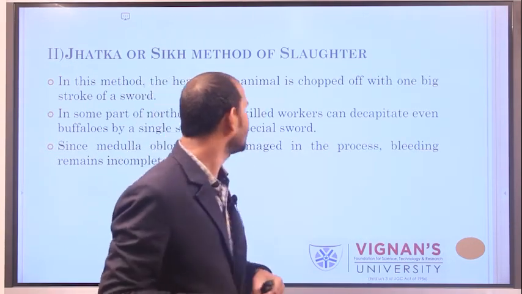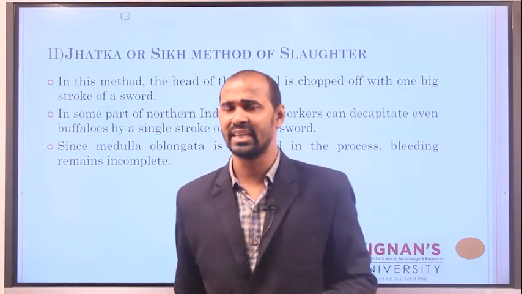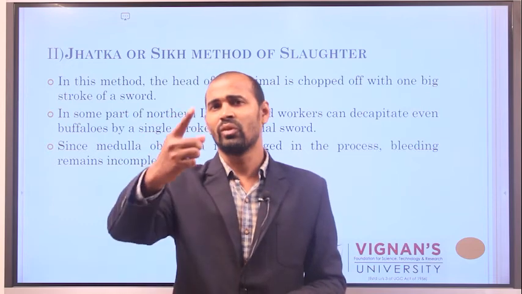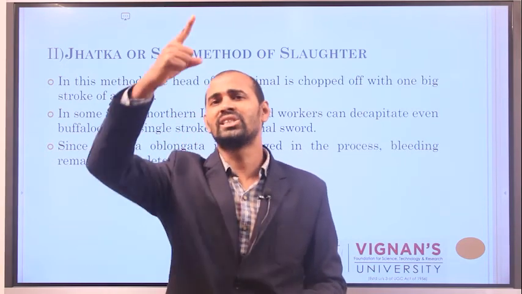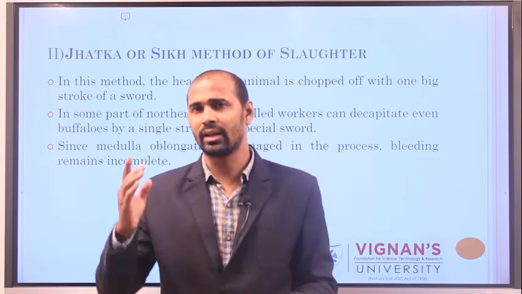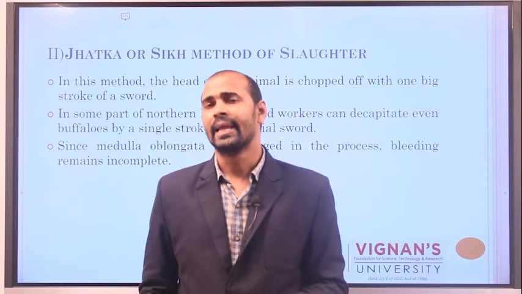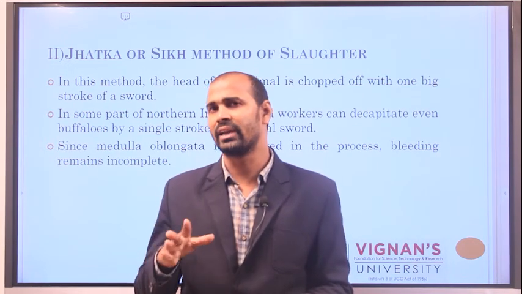What is the Jhatka method? In this method, the animal's head is decapitated with a sharp knife in a single stroke. Since the head is separated from the body, the medulla oblongata is severely damaged, and the bleeding is incomplete.